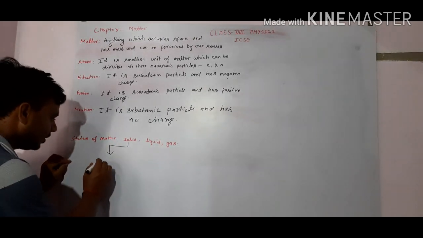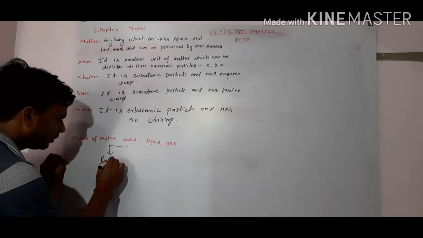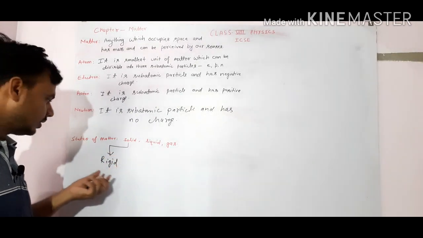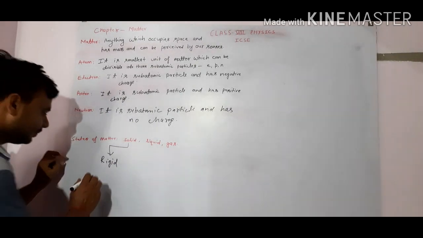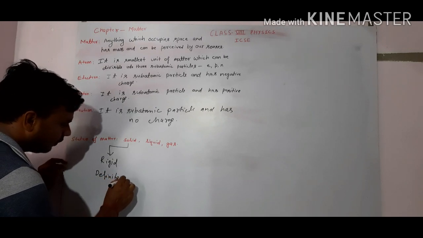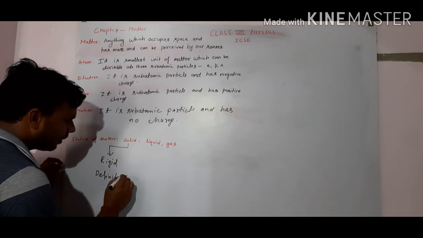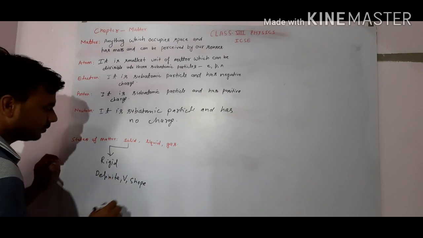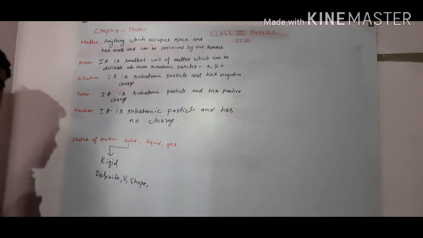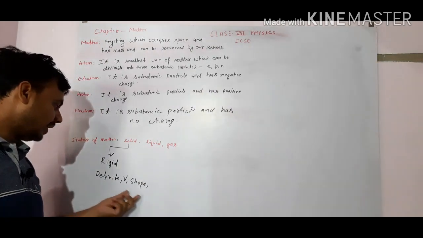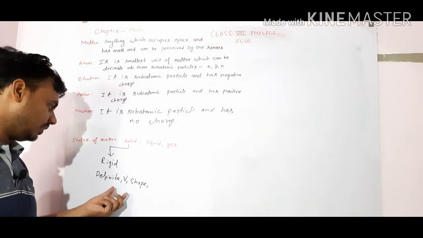It cannot be compressed easily and has definite volume and shape. Solid has definite volume, definite shape, and it cannot be compressed easily.